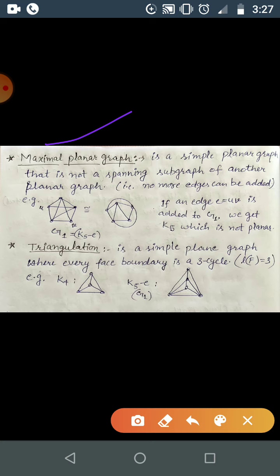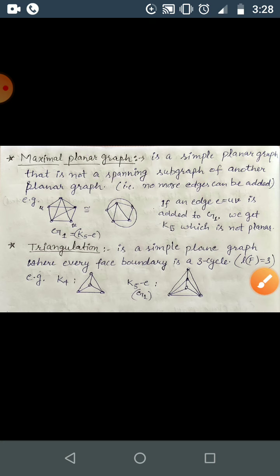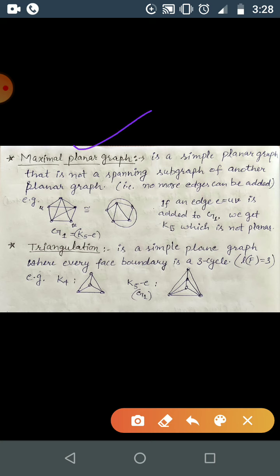It will obviously be simple planar, there will be no loop, no multi-edge. It is a simple planar graph that is not the spanning subgraph of any other planar graph, that is, there does not exist any other planar graph with the same vertices as this graph and with more edges than this one. There does not exist any such graph, so that will be the maximal planar graph.